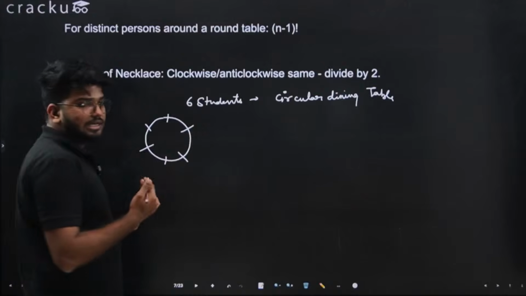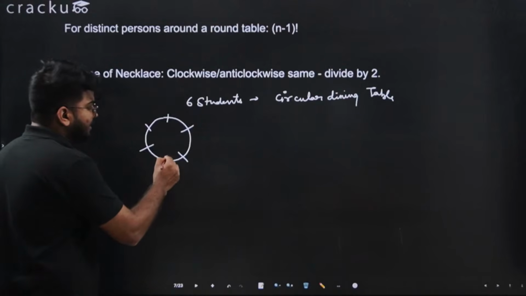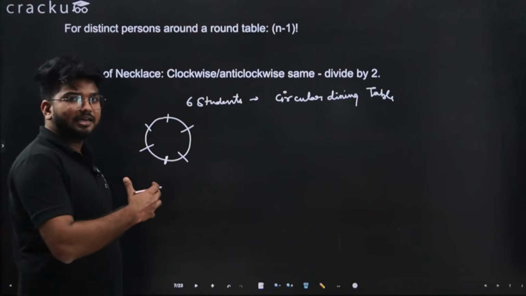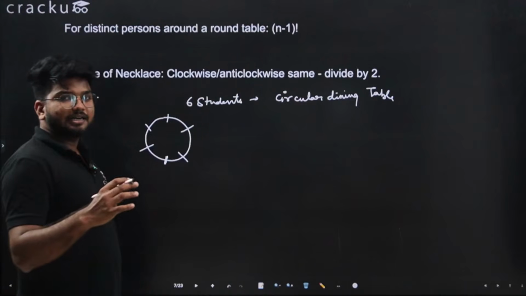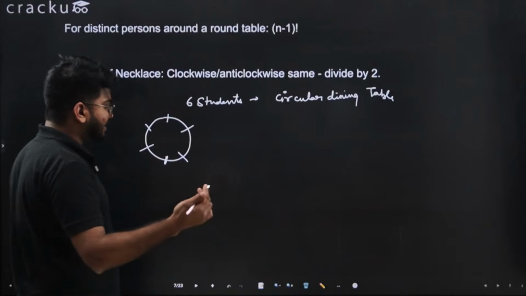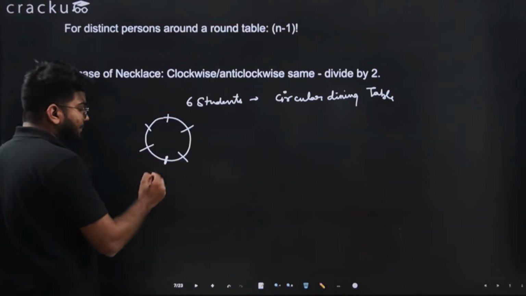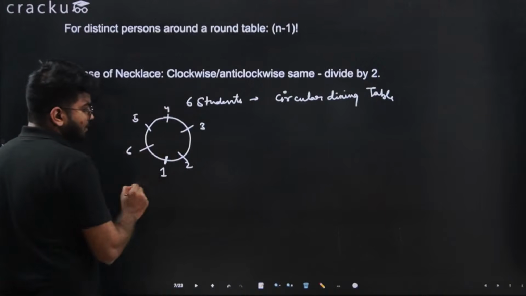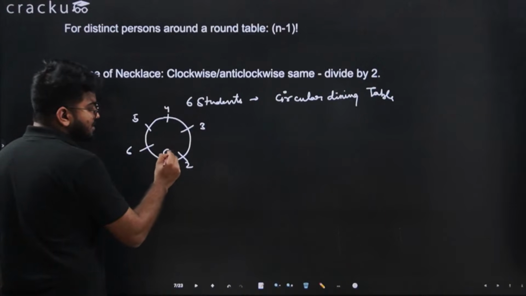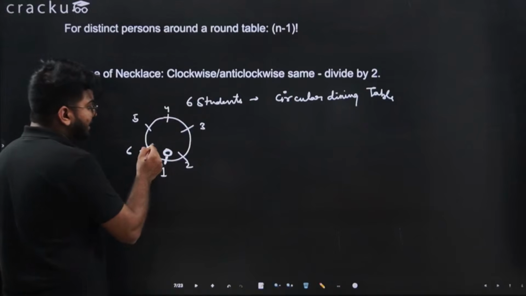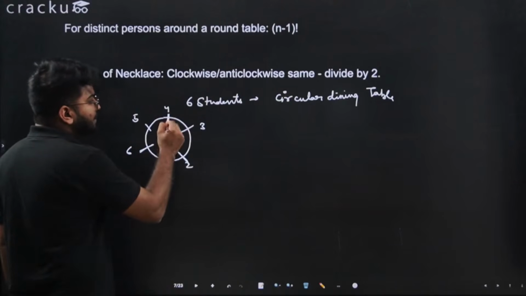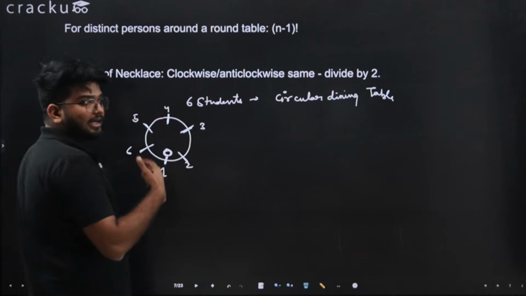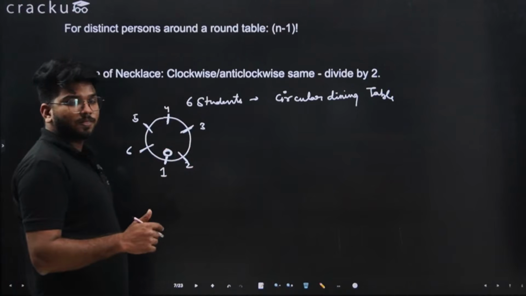Now, if the first person sits here, all the other seats will be in the same format. If he sits at any of the seats, for example, let's say 1, 2, 3, 4, 5, and 6, say the first person sits here. For him, there are 2 empty seats here, 1 empty seat on the opposite side also, and other seats in 2 different directions.